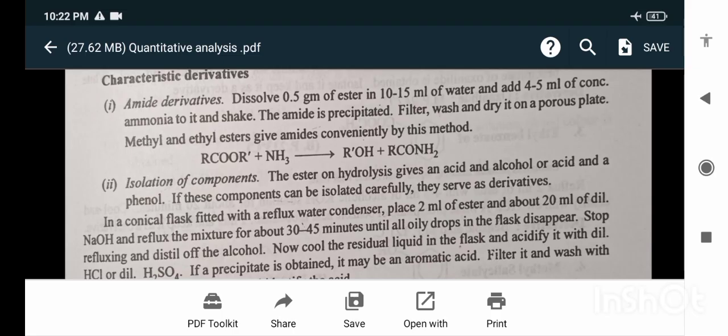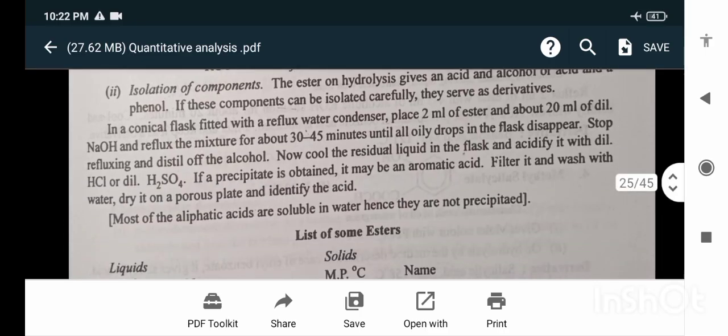Isolation of the compound: the ester on hydrolysis gives an acid and alcohol, or an acid and a phenol. If these components can be isolated carefully, they serve as derivatives. In a conical flask fitted with a reflux water condenser, place 2 ml of ester and about 20 ml of dilute NaOH and reflux the mixture for about 30 to 45 minutes until all oily drops in the flask disappear.